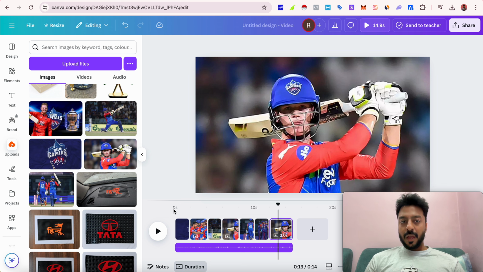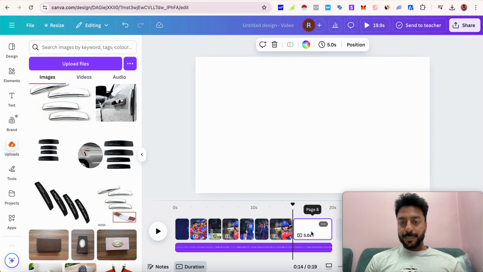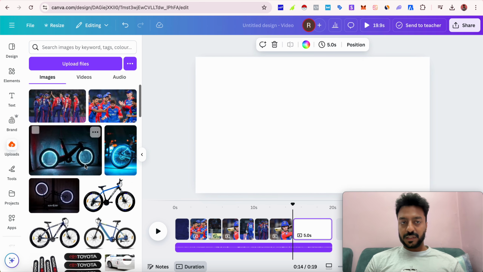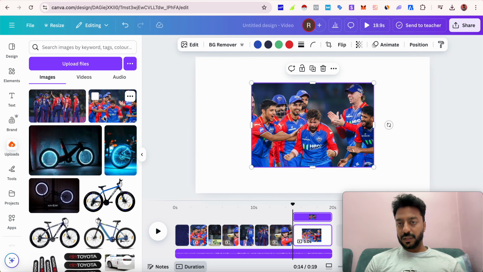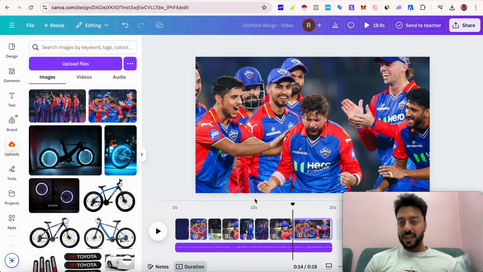So you see, whatever transitions you have added have started appearing over here, and this is how you can make as many cricket videos as you want to. All you have to do is upload your images in this section, then click on add page, import your images. Let's say I want to import this image again. Import your images, right click on the image, click on set image as background, and then apply the transition, filters, video filters, and that's boom.